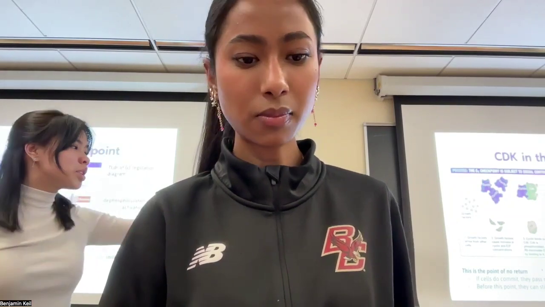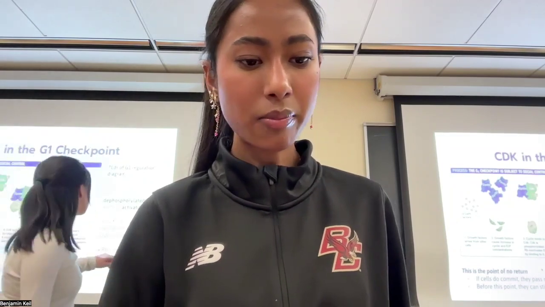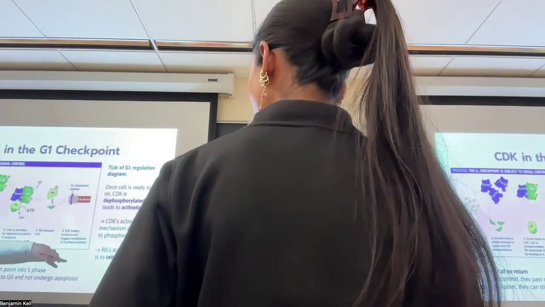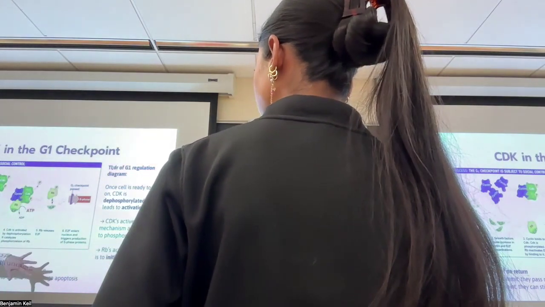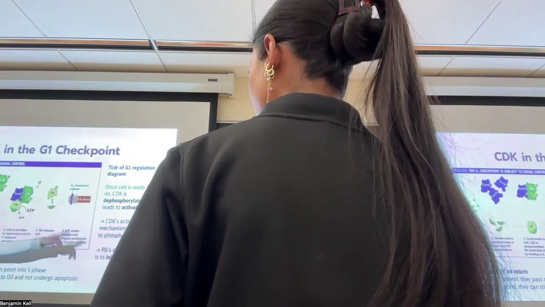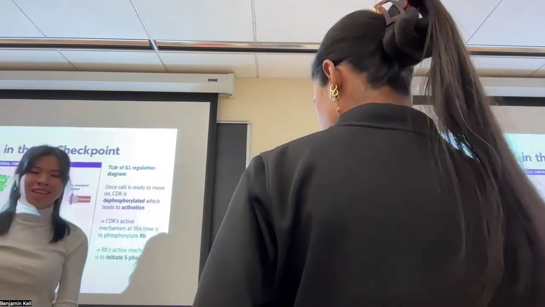I put a typo on the slides, and before I upload them, I will fix this. Where I wrote here that it says RB's active mechanism is to initiate S phase, that's wrong. RB gets phosphorylated, and when it's phosphorylated, it releases E2F, whose active mechanism is to initiate S phase. So that was a small typo. I'm so sorry, guys. I'll fix it later.